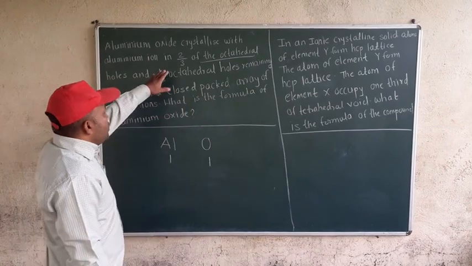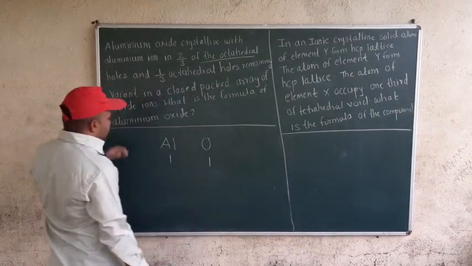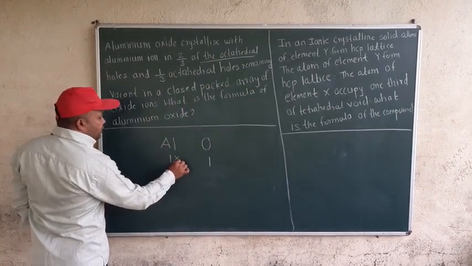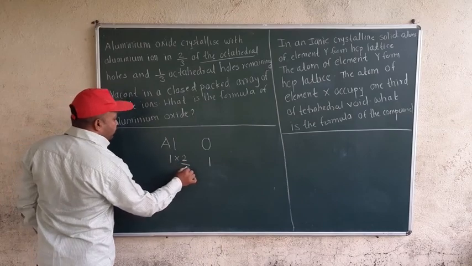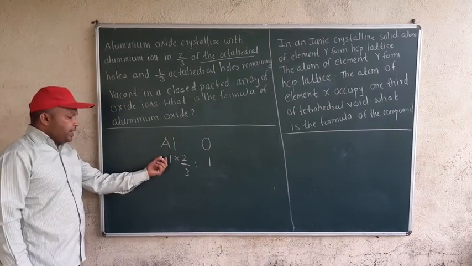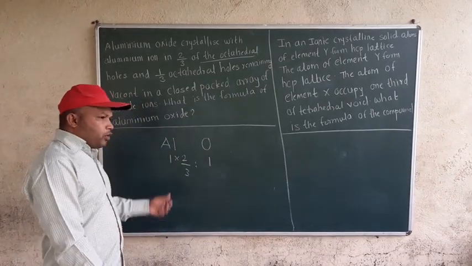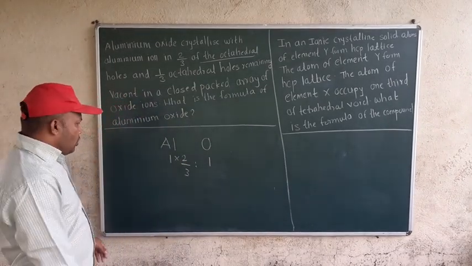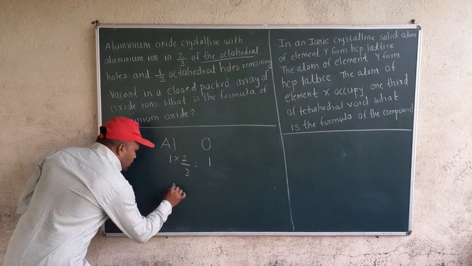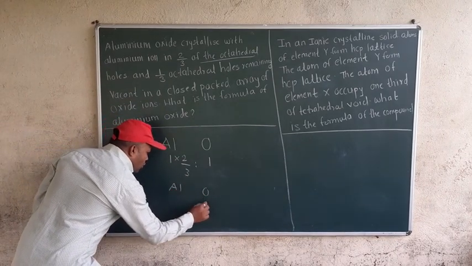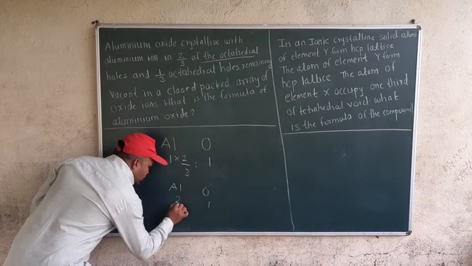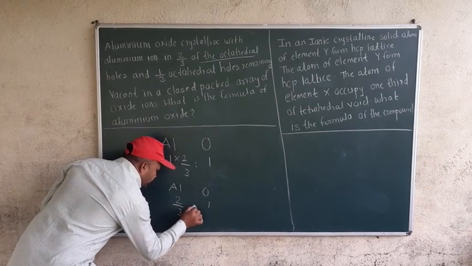Now they are saying 2/3 of octahedral void, so it will come Al 2/3 and O 1.